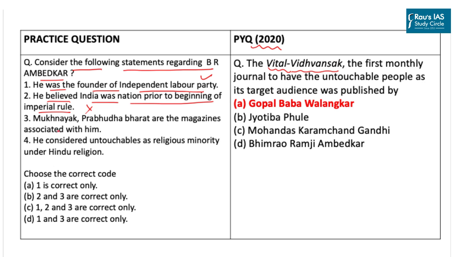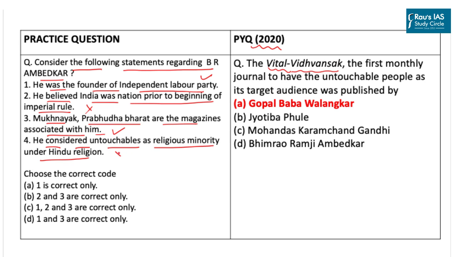The third statement here says Mooknayak and Prabuddha Bharata are the magazines associated with him, that is Dr. B.R. Ambedkar, and this statement is also correct, as magazines like Mooknayak, Bahishkrit Bharat, and Prabuddha Bharata, which later came to be known as Awakened India, were associated with Dr. B.R. Ambedkar. The fourth statement here says he considered untouchables as a religious minority under the Hindu religion.